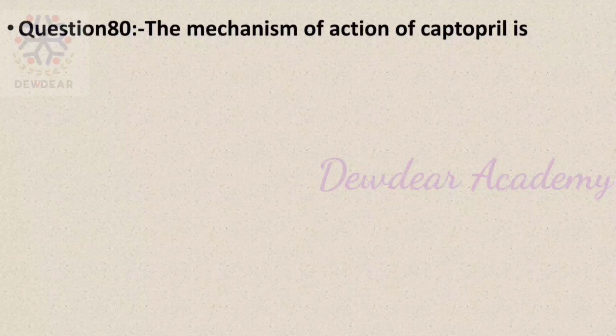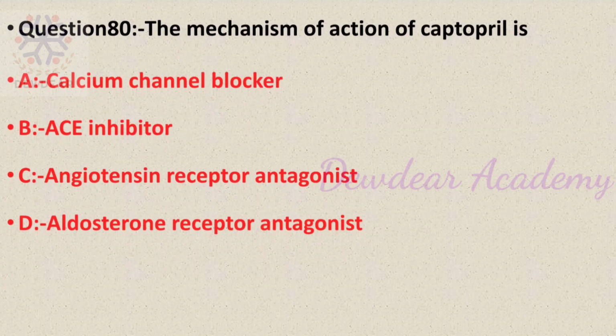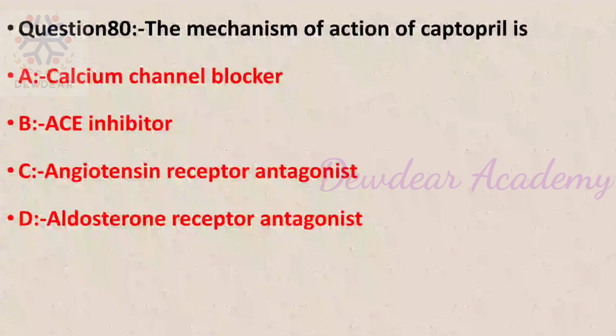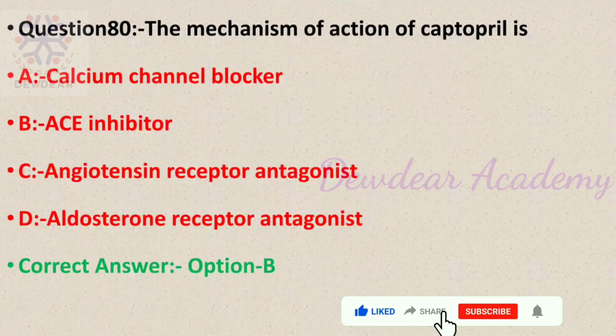Question number 80. The mechanism of action of captopril is options calcium channel blocker, ACE inhibitor, angiotensin receptor antagonist, aldosterone receptor antagonist. The correct answer is option B, ACE inhibitor.